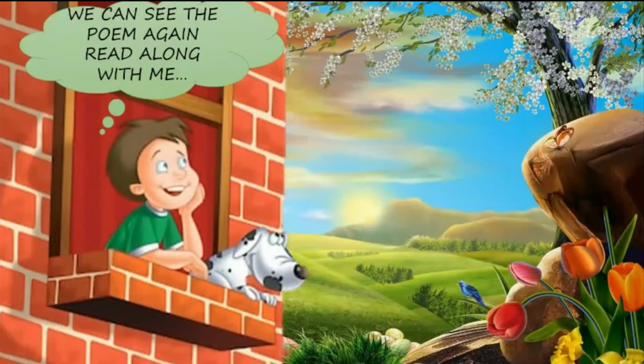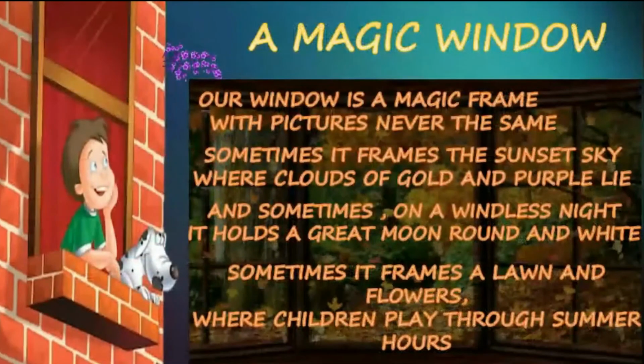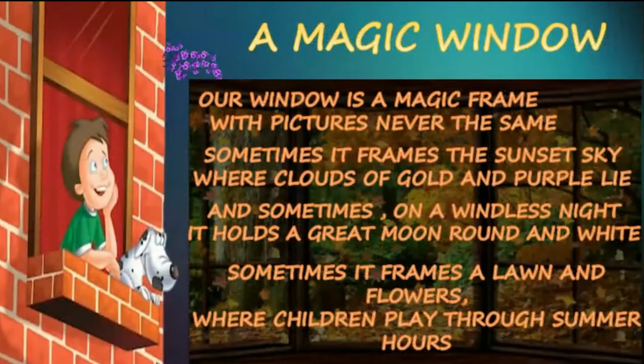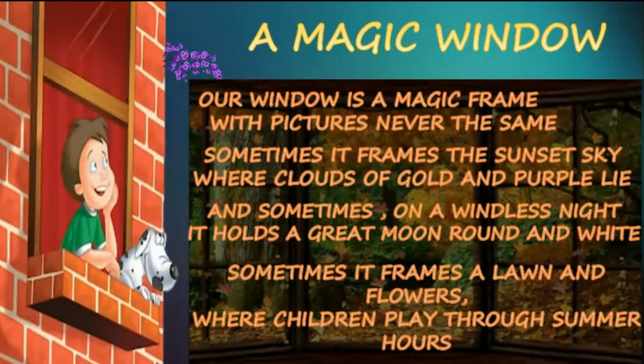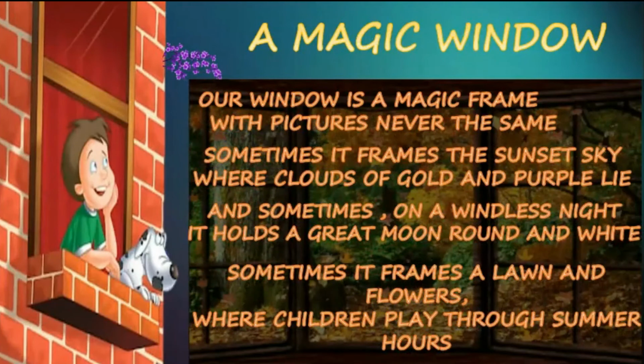We can see the poem again. Read along with me. Our window is the magic frame with fit pictures never the same. Sometimes it frames the sunset sky where clouds of golden purple lie. And sometimes on a windless night it holds a great moon round and white.